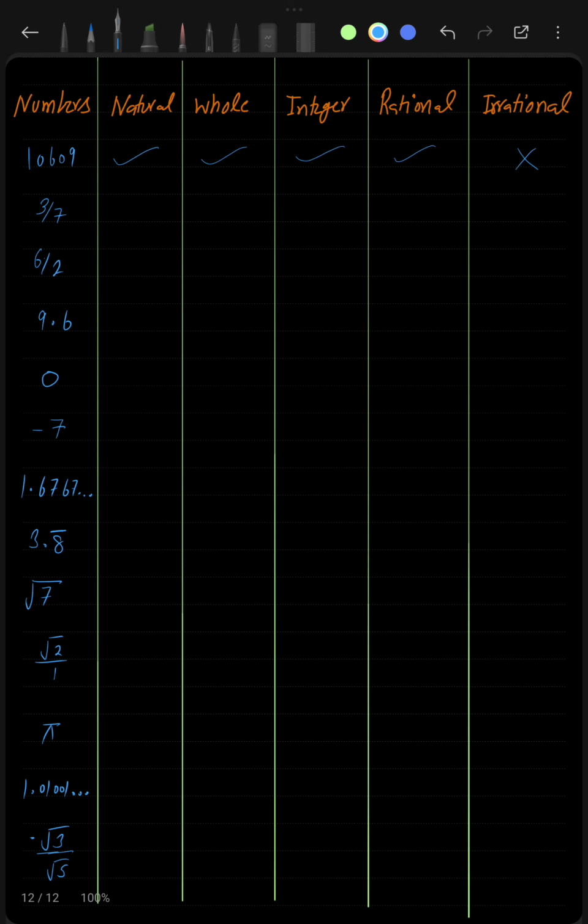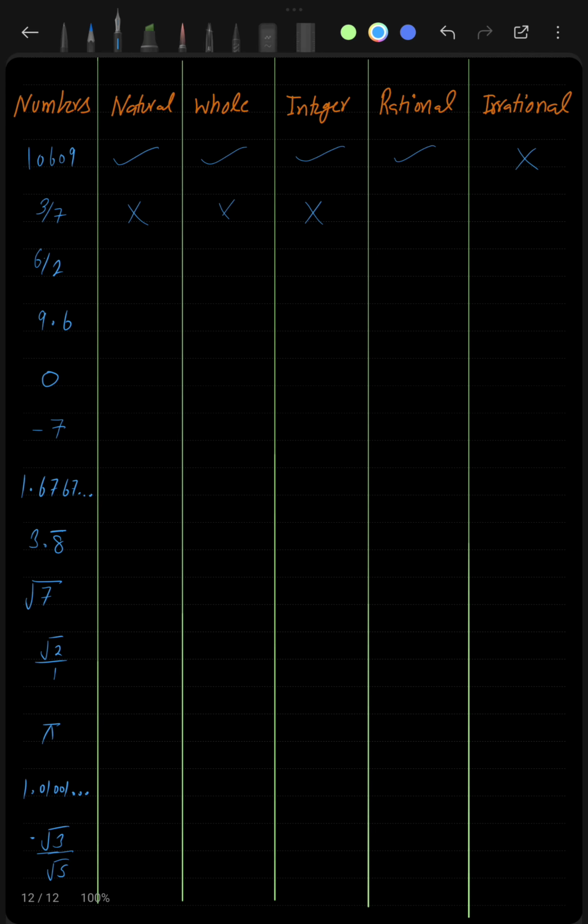Again, 3 by 7, is 3 by 7 a natural number? You know that any number which is a natural number does not include fraction and decimal forms, okay. So this is not a natural number. Now again, this is not a whole number, because a whole number does not include fractions and decimal numbers. Integers also do not include fractions and decimal numbers. What about rational numbers?